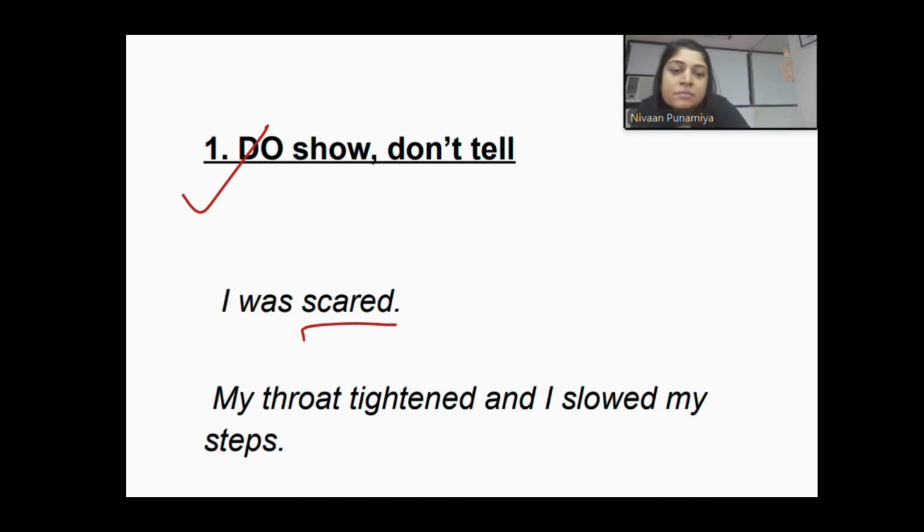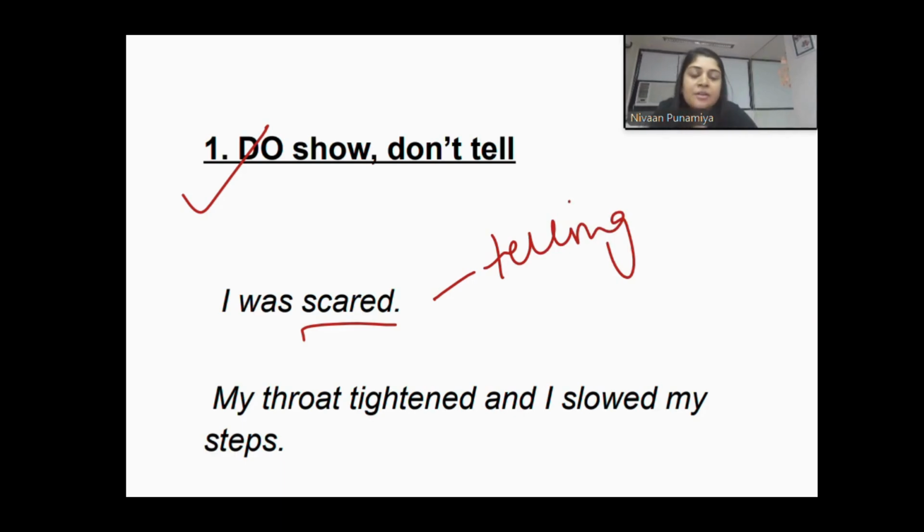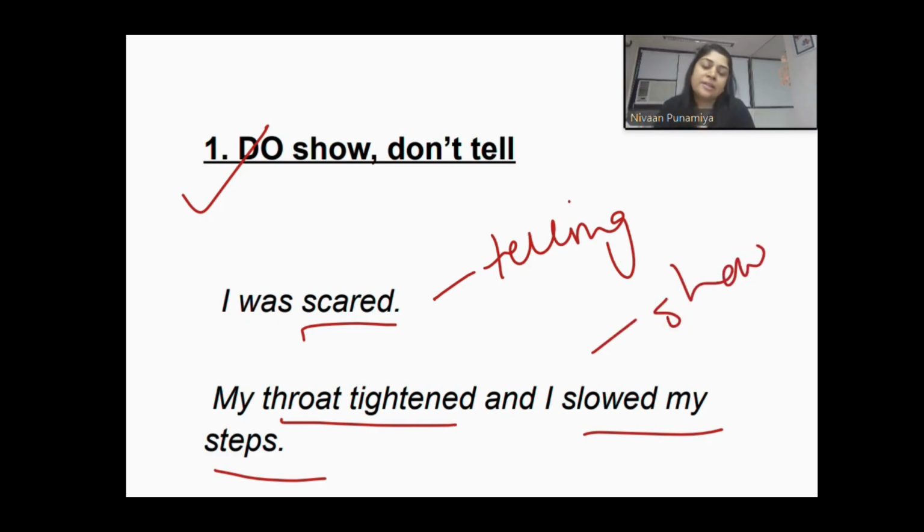I was scared. You are telling the reader that the character feels scared. How about: my throat tightened and I slowed my steps? Now, this way, I'm showing through my characters' body language, through their gestures, through their facial expressions, through their movements. I will be able to show that they are feeling scared.